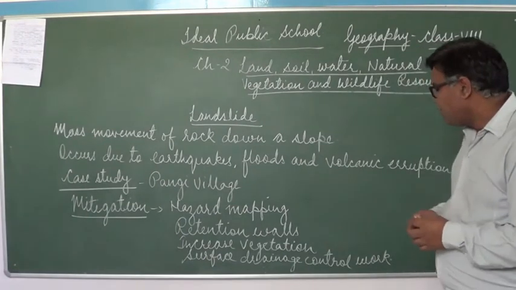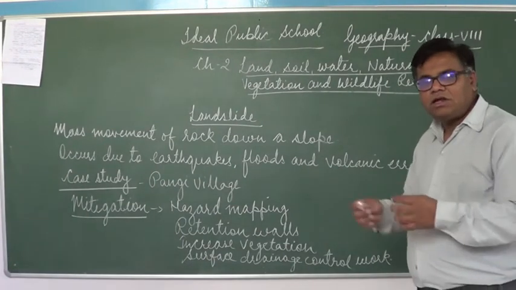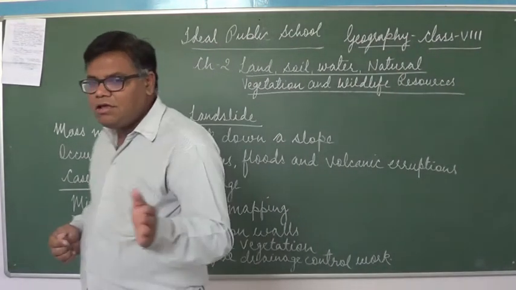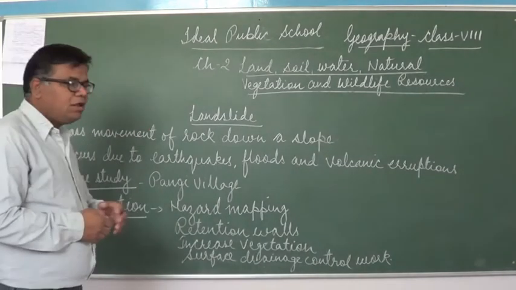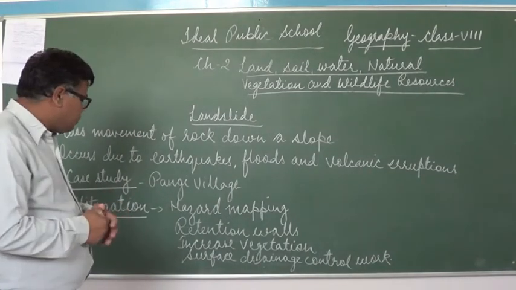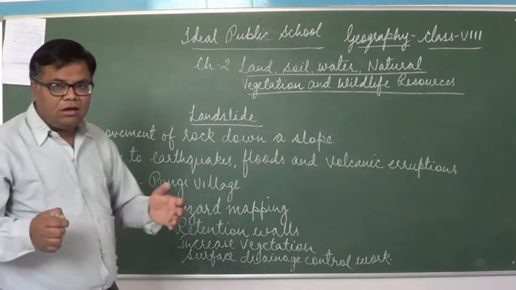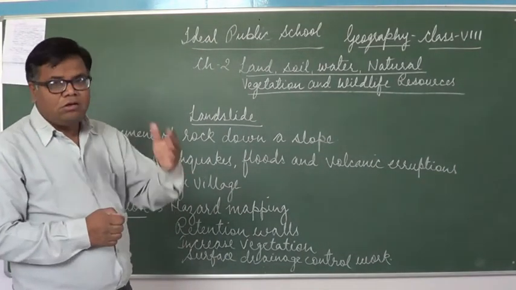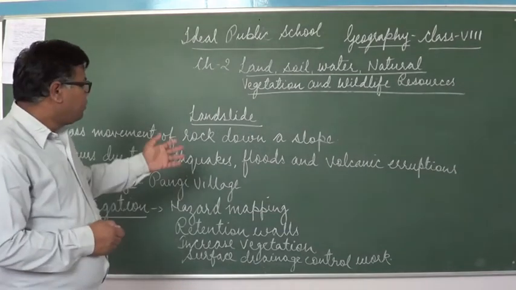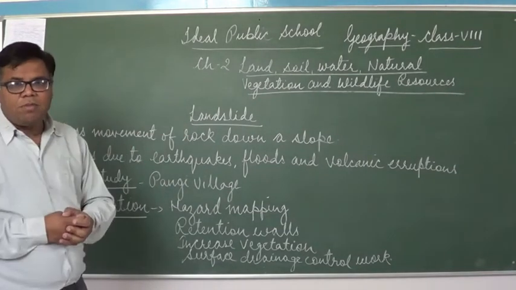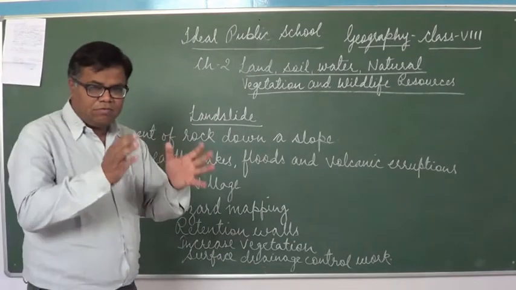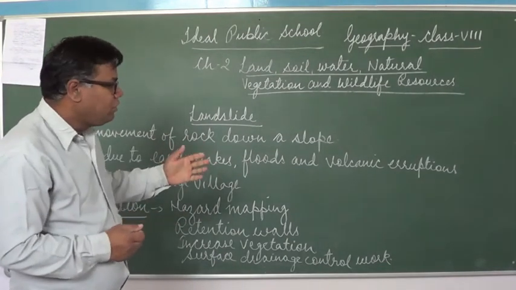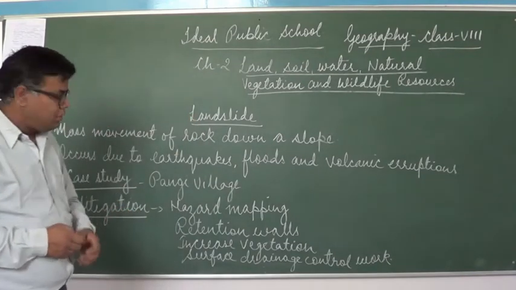The second is retention walls. Retention walls need to be constructed alongside the hilly slopes in order to check landslide. The third one is increased vegetation. Again, vegetation is important. If we increase vegetation on the hilly slopes, the soil particles of that respective slope will be combined together and thus reduce landslide.